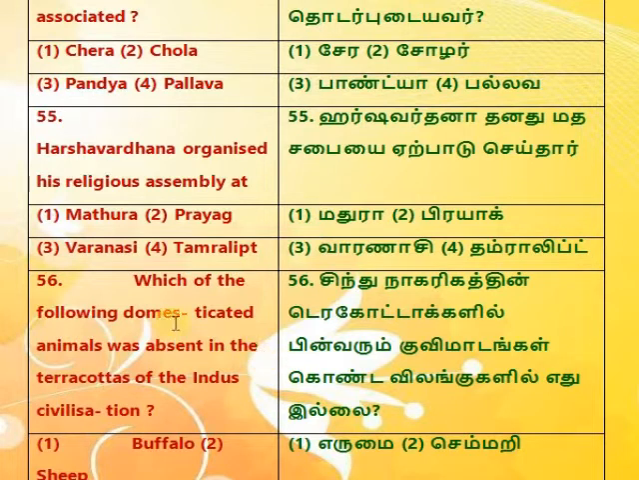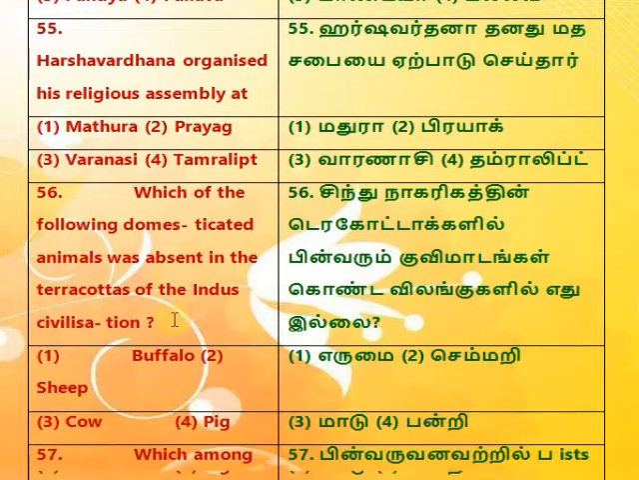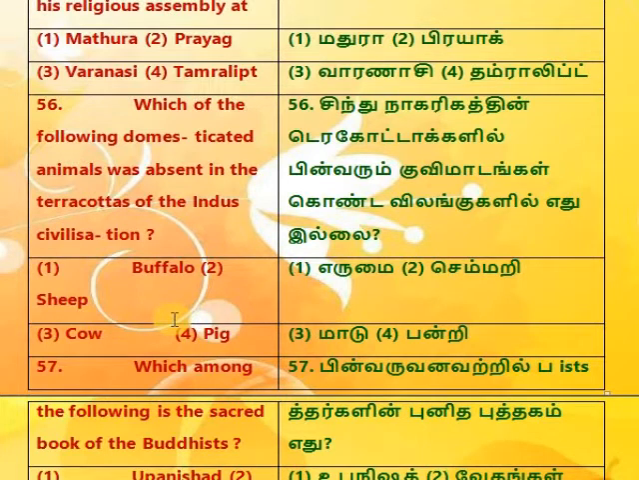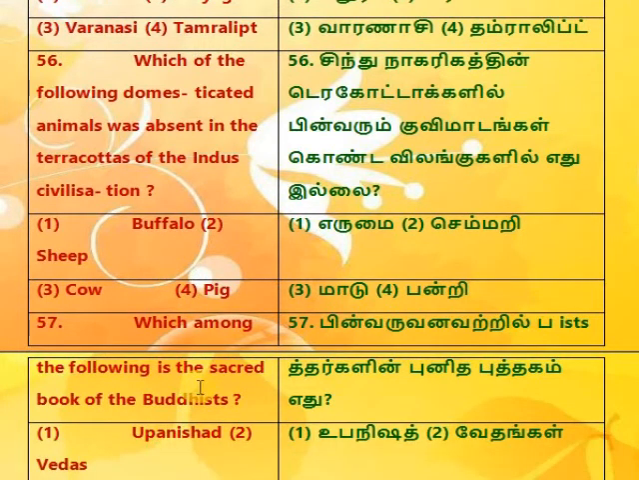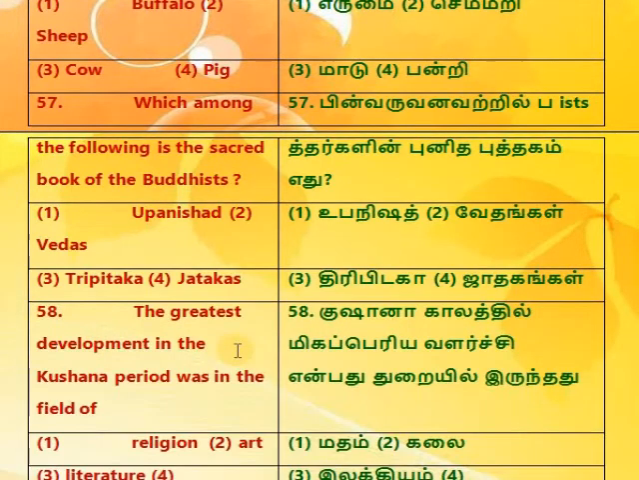55. Harshavardhana organized his religious assembly at 1. Mathura, 2. Prayag, 3. Varanasi, 4. Tamralipti. 56. Which of the following domesticated animals was absent in the terracottas of the Indus civilization? 1. Buffalo, 2. Sheep, 3. Cow, 4. Pig.